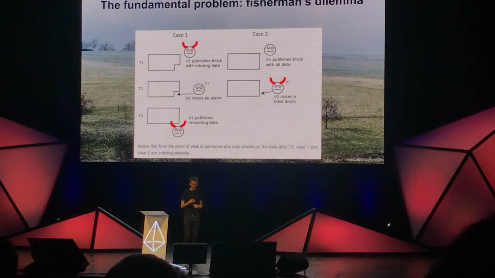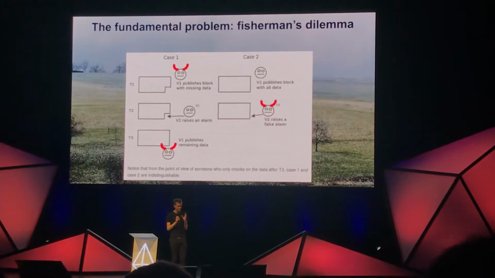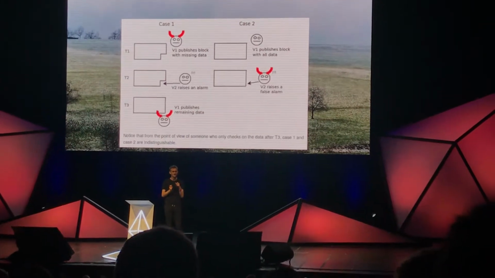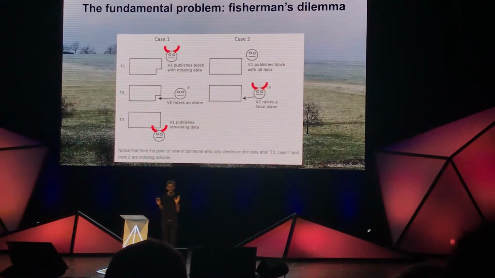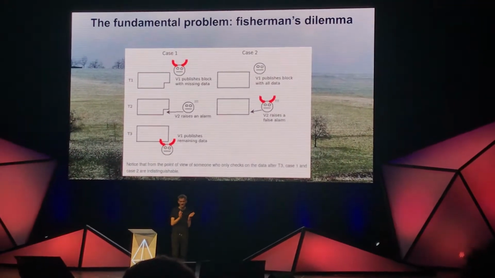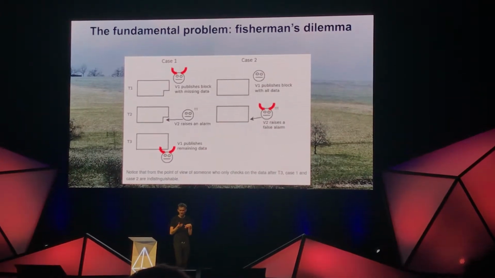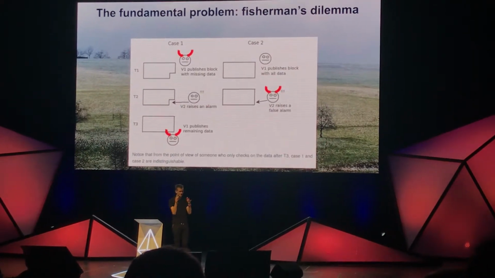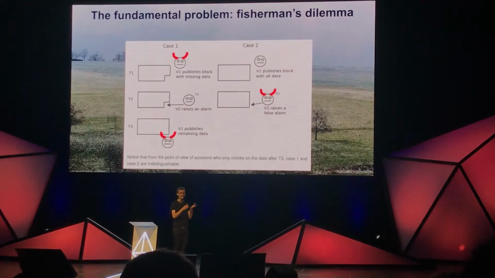Now, one of the fundamental problems that we couldn't quite capture, but that we were slowly inching towards, was this idea of the fisherman's dilemma. And this is a very fundamental concept in sharding research that basically describes the big difference between scaling execution of state and scaling execution of programs versus scaling availability of data. And the problem basically is that with execution of programs, you can have people commit to what the answer is, and you can later play a game and try to binary search your way to who actually made a mistake, and you can penalize everyone who made a mistake after the fact.